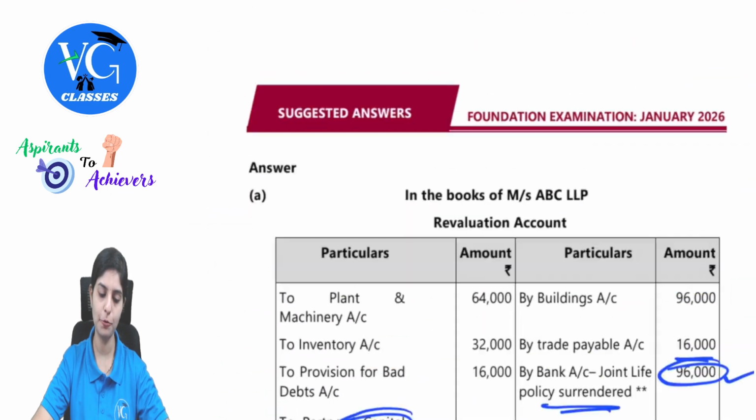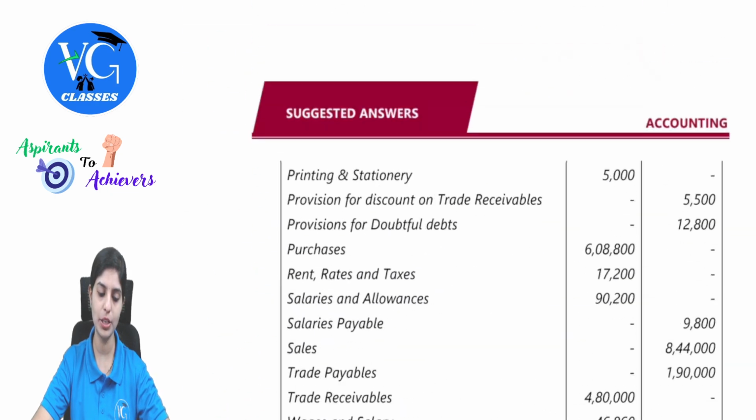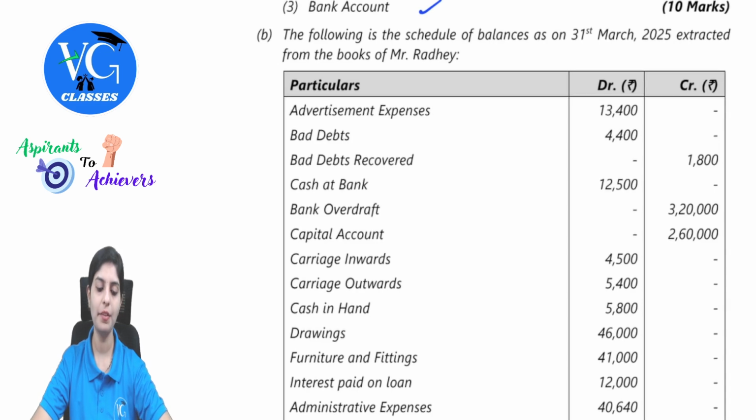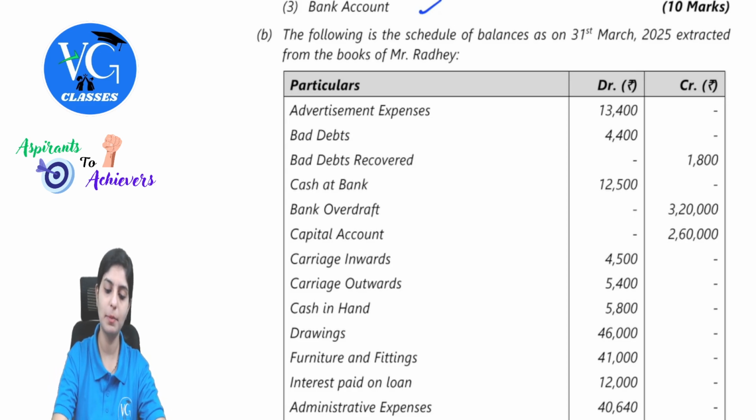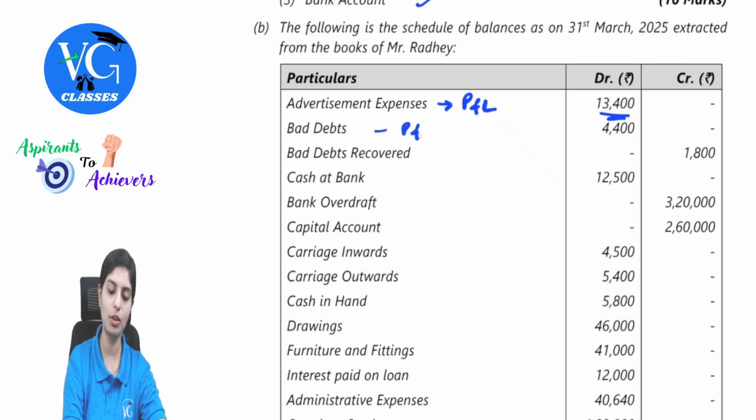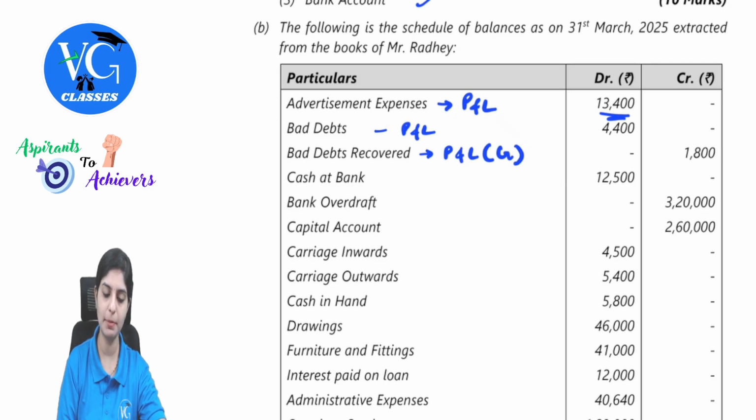Here I will have to scroll down in order to look at the question. We will run through the trial balance data given. Advertisement expenses 13,400. Where will this come? In my profit and loss account. Bad debts, profit and loss, 4,400. Bad debts recovered, profit and loss credit side. Other two are on the debit side.